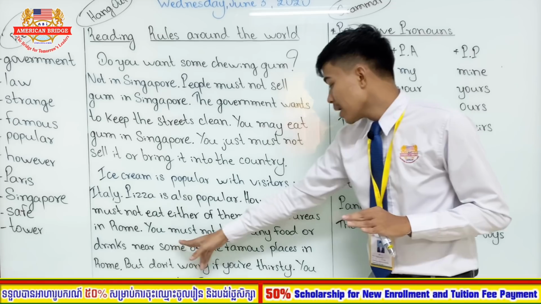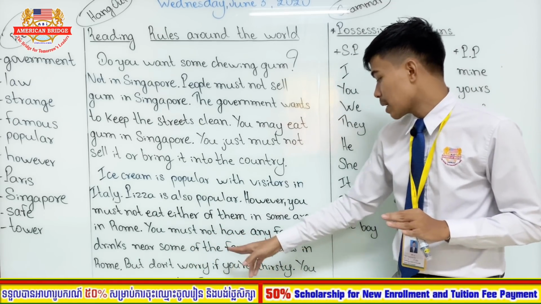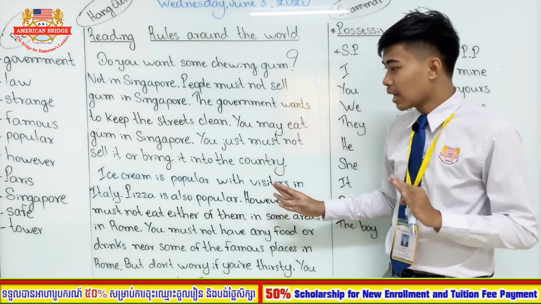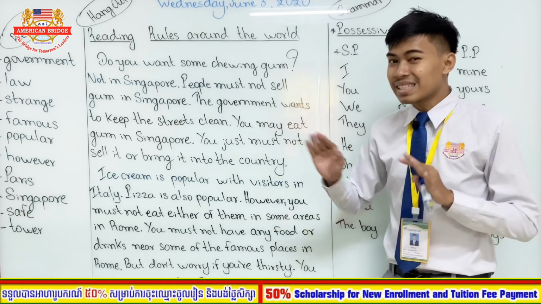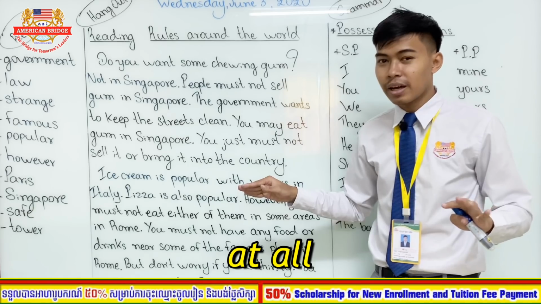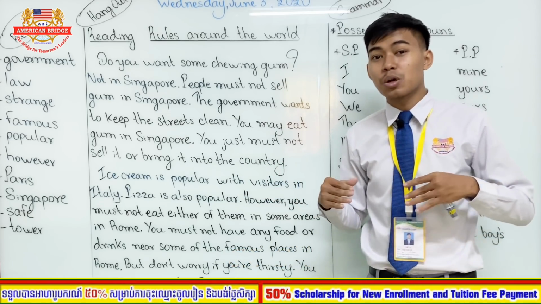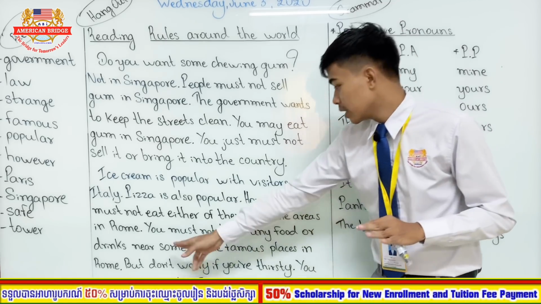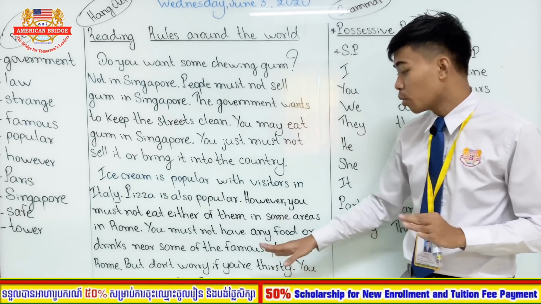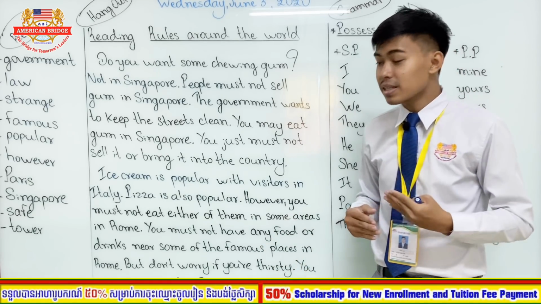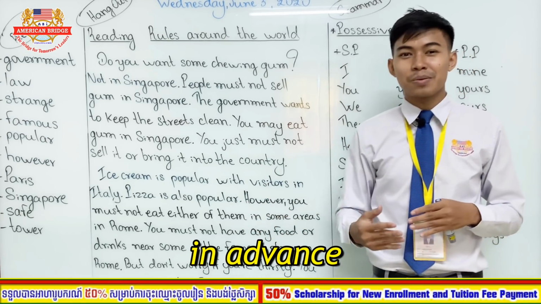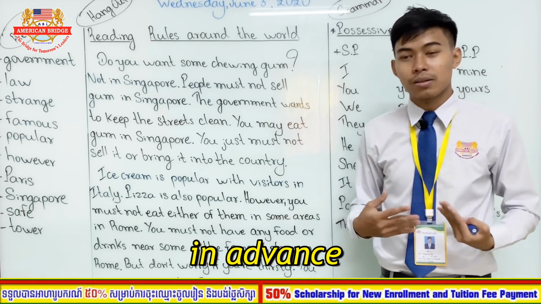Let's continue. You must not have any food or drinks near some of the famous places in Rome. Wow. So in some places they do not allow you to eat ice cream and pizza, but in some places in Rome they do not allow you to have any food or drinks at all. So when you want to visit there, you have to go without any food or drinks. When you go to visit some of the famous places in Rome, you are not allowed to bring food or drinks there. So you have to know in advance and prepare yourself.